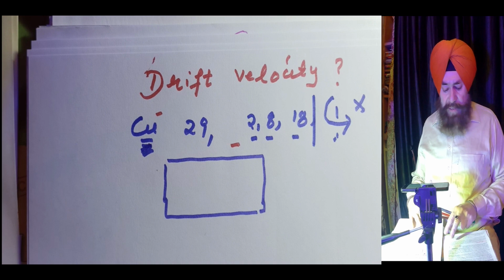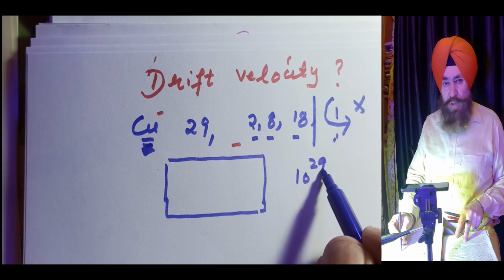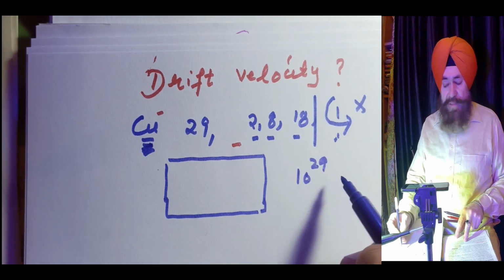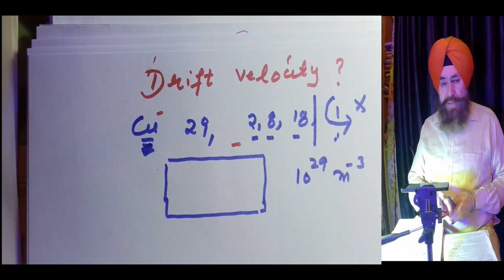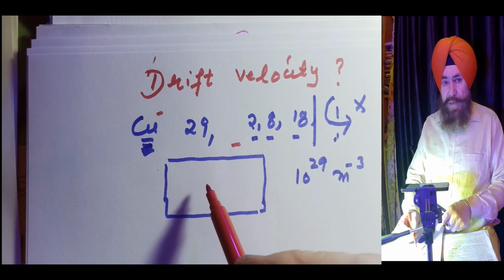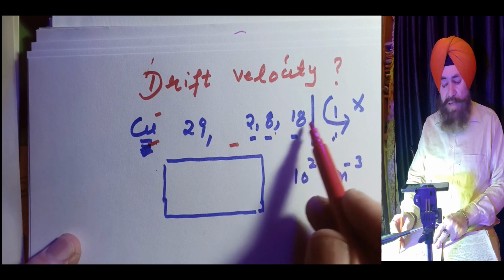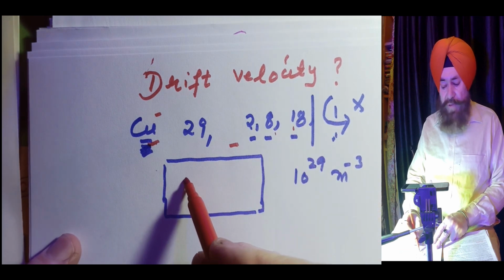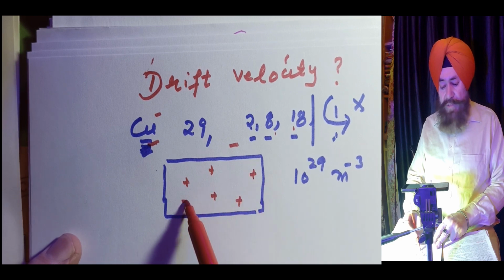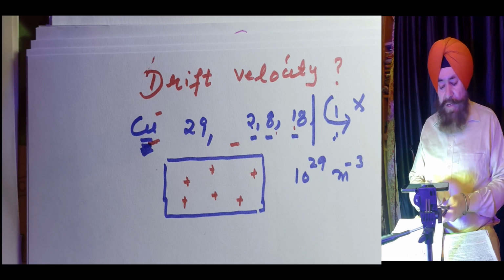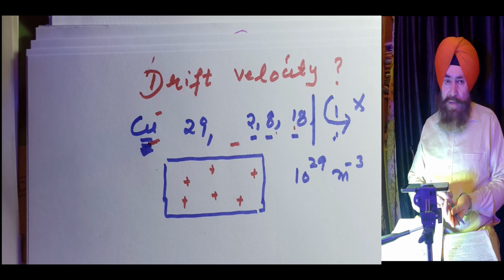And in this conductor, there are near about 10 raised to power 29 atoms per meter cube. Because every atom loses one electron, and when copper loses an electron, it becomes a positive ion. So positive ions are there. These are the positive ions. They cannot move. They are still. They remain at their positions.